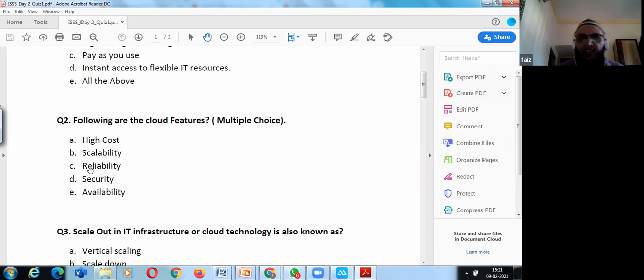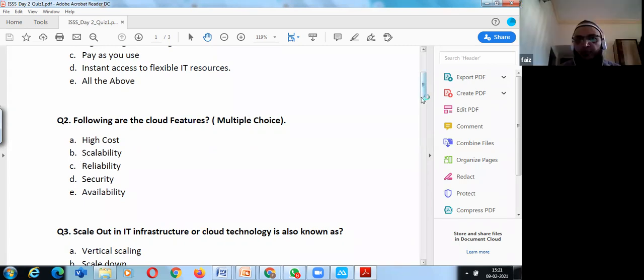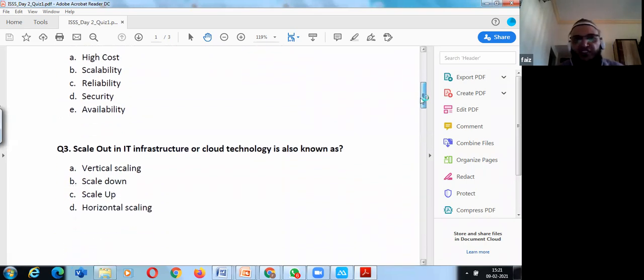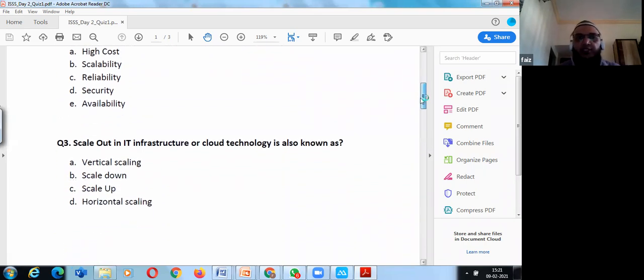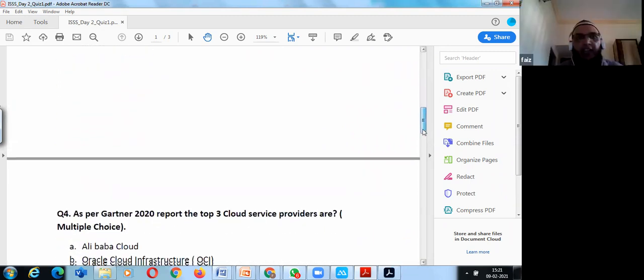It provides scalability, reliability, security, and availability. It's a multiple choice, so it's BCD. Scale out in the infrastructure or cloud technology is known as? D, sir, horizontal scaling. Very good.